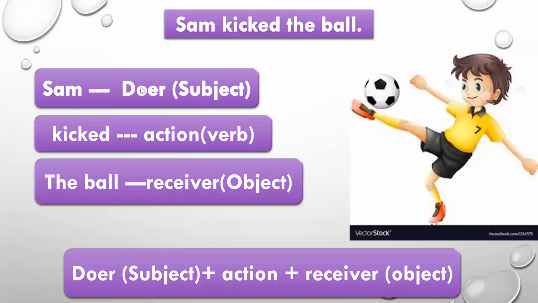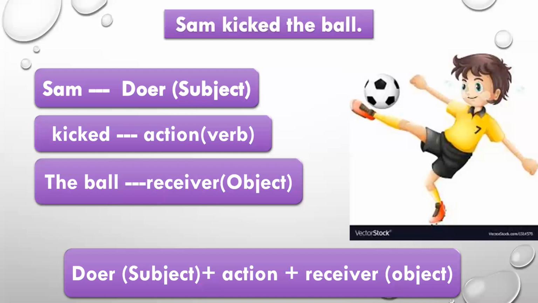Okay, is it clear to everyone? This sentence, Sam kicked the ball. Sam is the subject of the sentence and is also the doer of the action. Kicked is the verb in the sentence, and it is the action being performed. The ball is the object in this sentence, and it is also the receiver of the action.